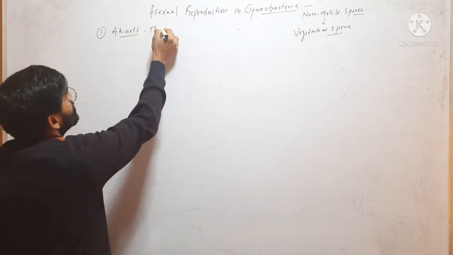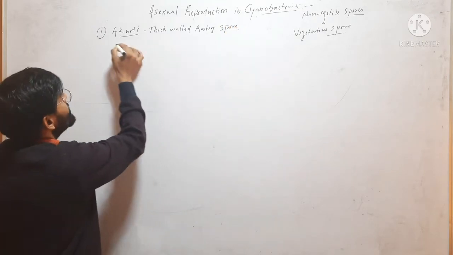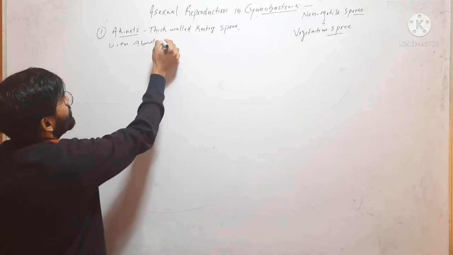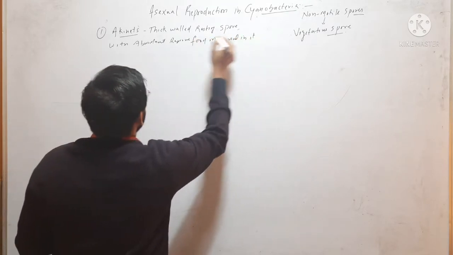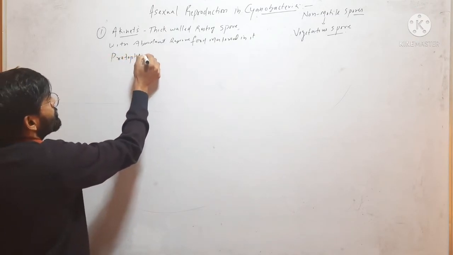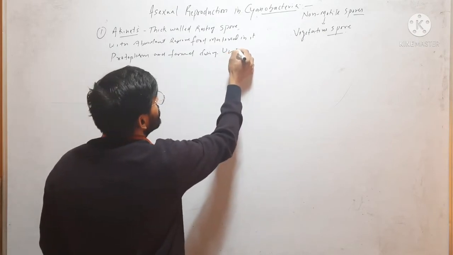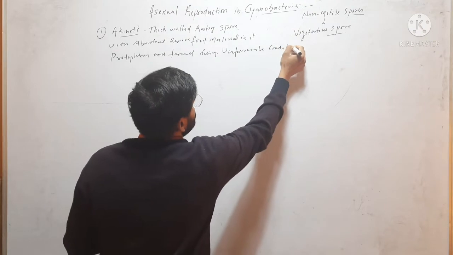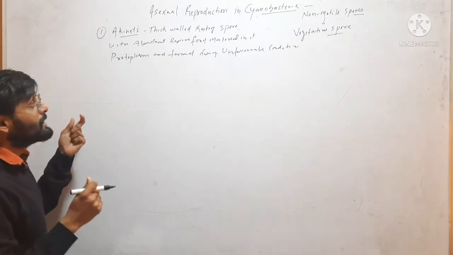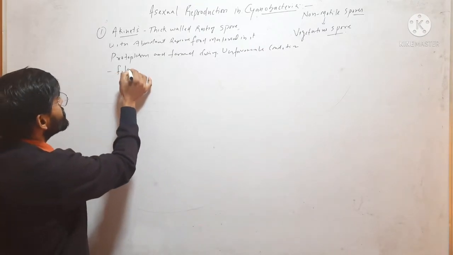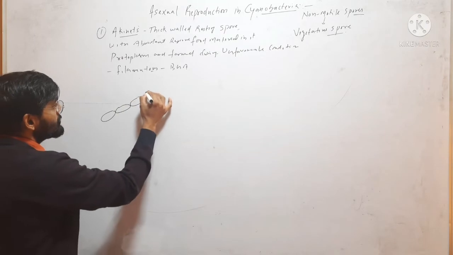Akinetes are thick-walled resting spores with abundant reserve food material in their protoplasm, and these are formed during unfavorable conditions in most filamentous blue-green algae or cyanobacteria. Suppose this is a filamentous cyanobacteria.